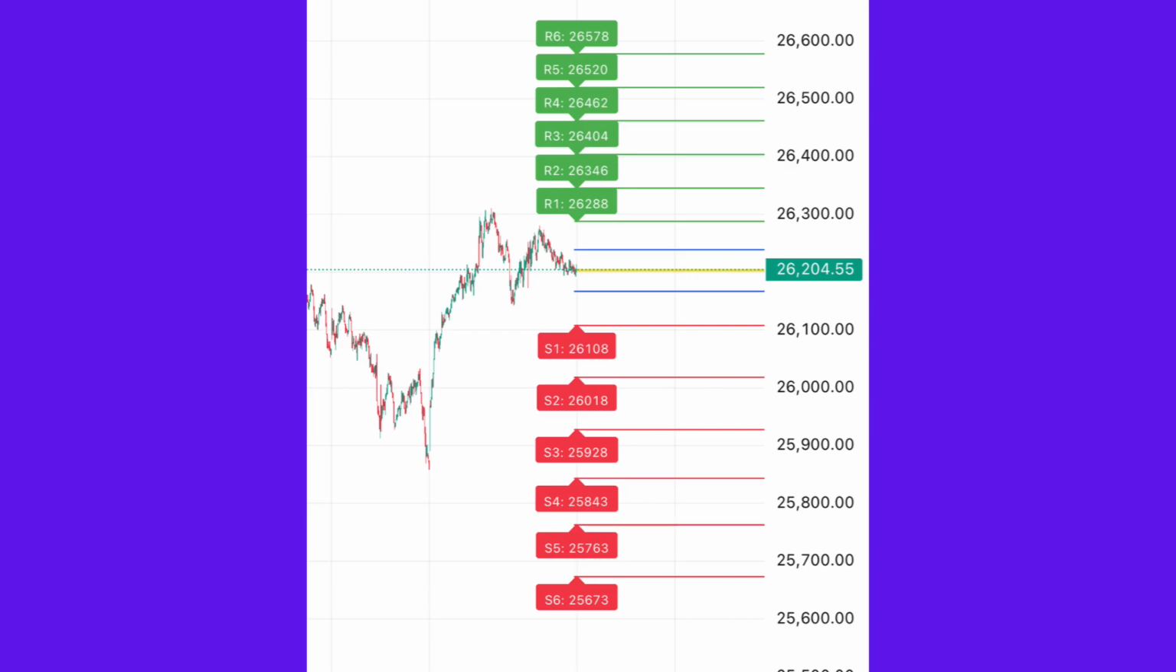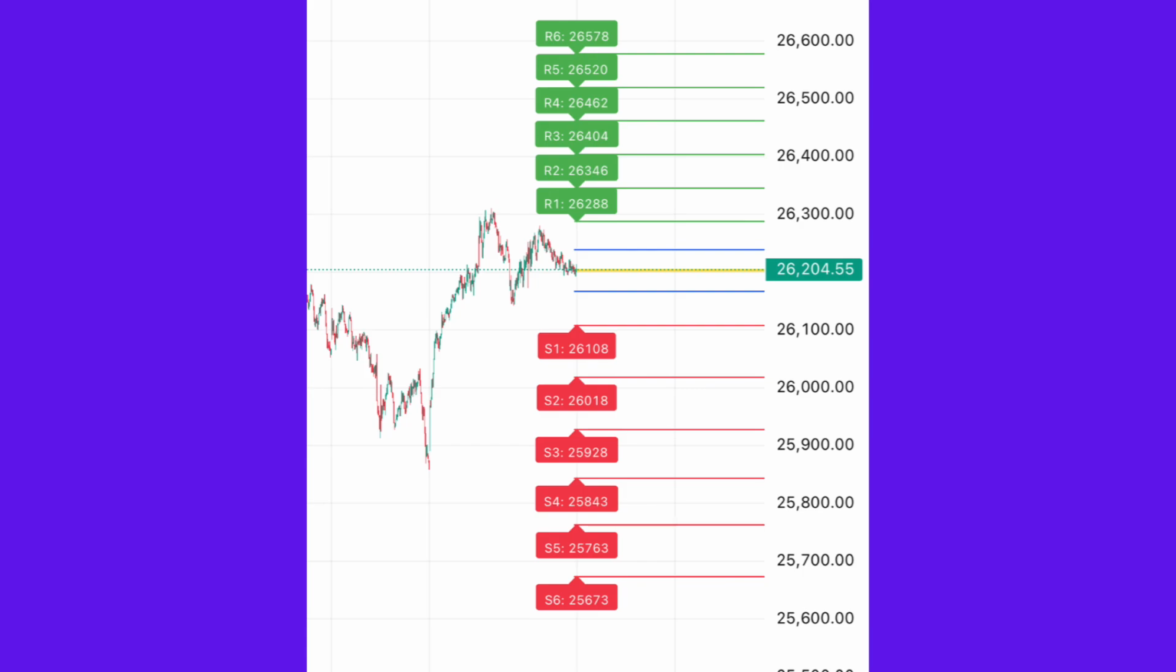If Nifty sustains above 26,288, the index can show strength. Above 26,404, momentum buying may come in. Crossing 26,462 opens the door for 26,520 and 26,578. Support zones, downside levels.